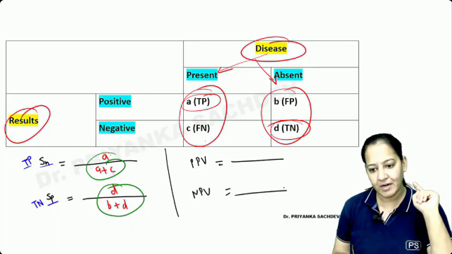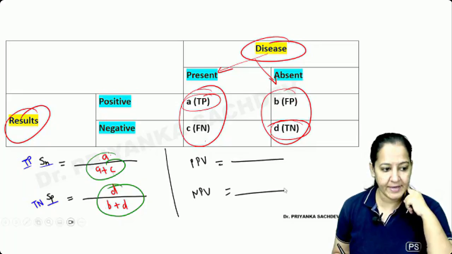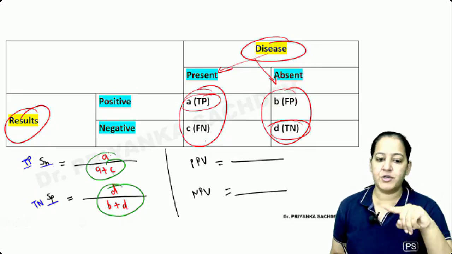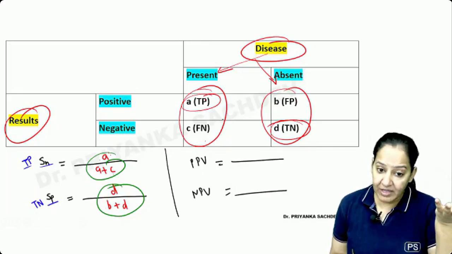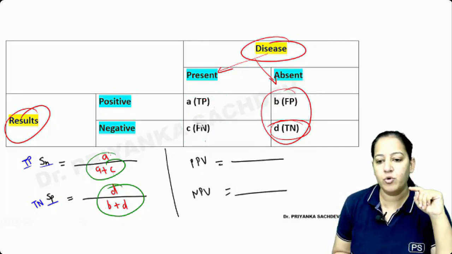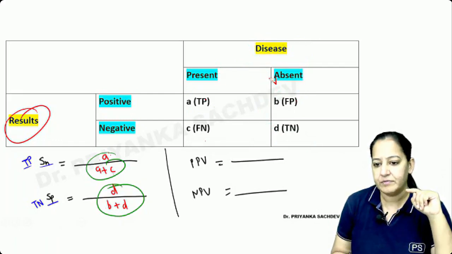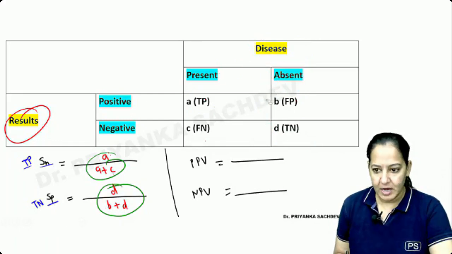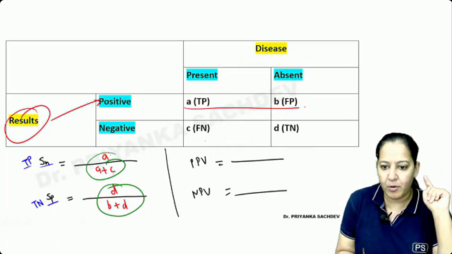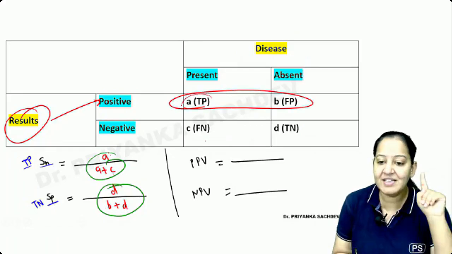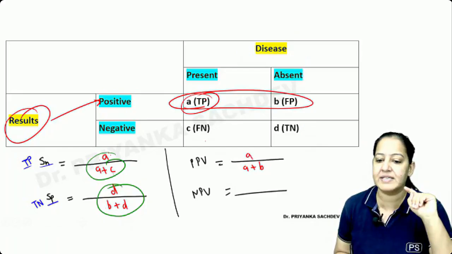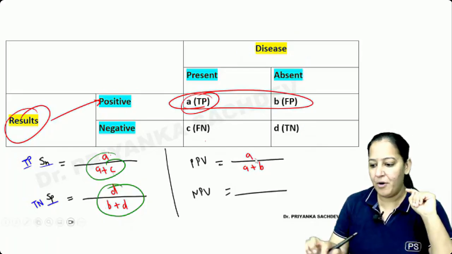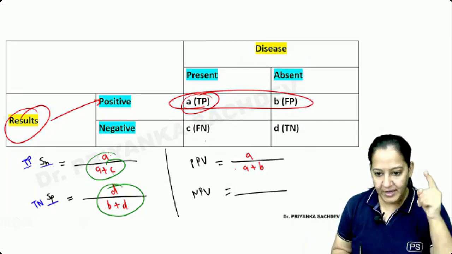Numerator and denominator you have to say. Please concentrate. Now, what is positive predictive value? Out of the test, how many people is the test saying positive to? You can see the table. The test is positive in A plus B, but actually the disease is present only in A. So out of the total the test is saying positive, how many actually have the disease? A upon A plus B is the thing. Okay, got it?